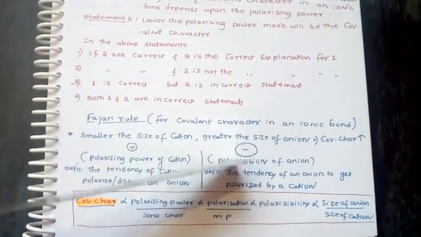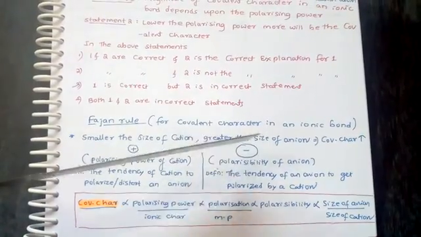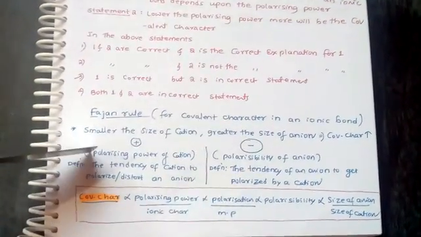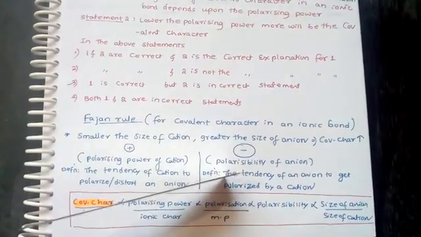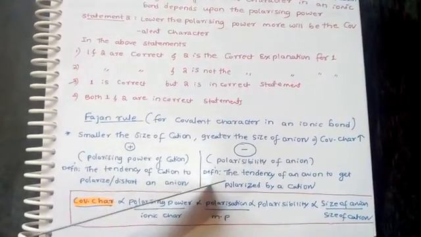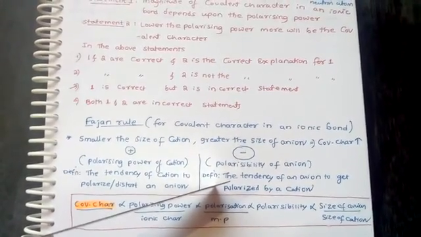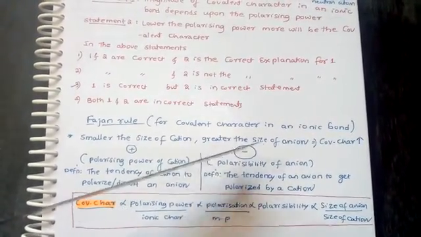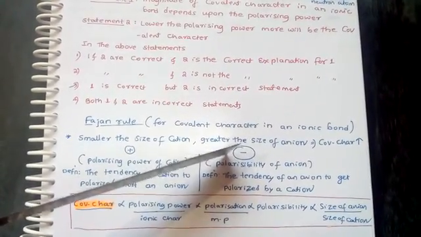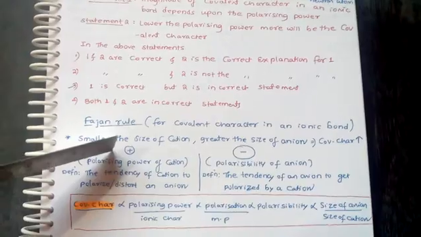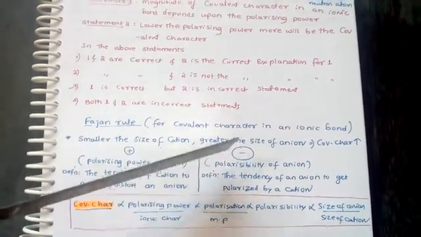And polarizability of an anion is the tendency of an anion to get polarized by a cation, that is, how the anion gets distorted by a cation.